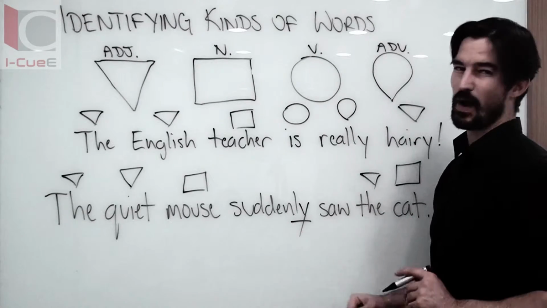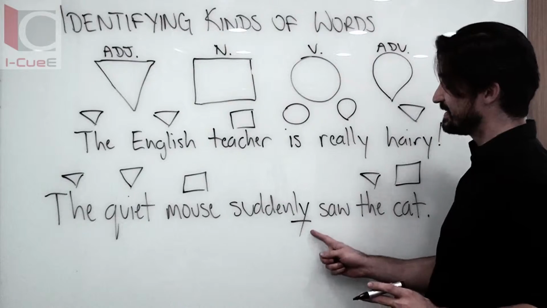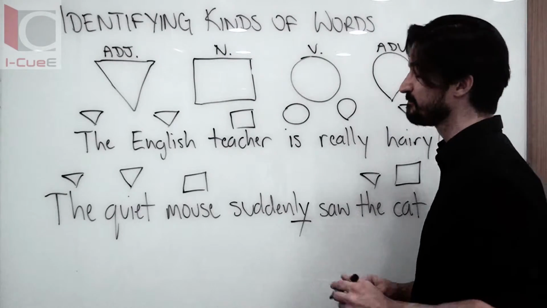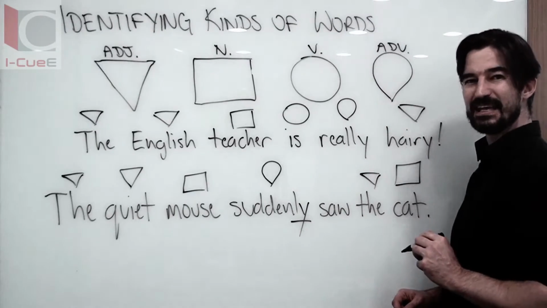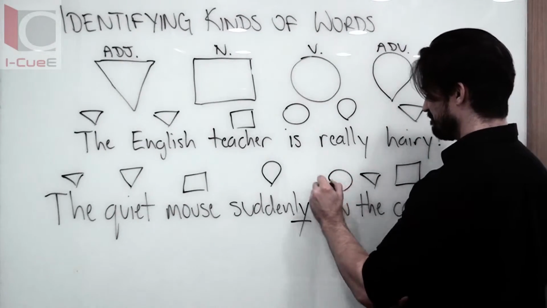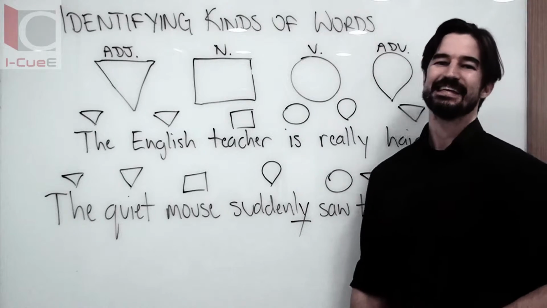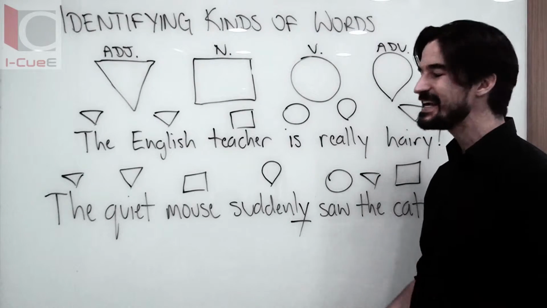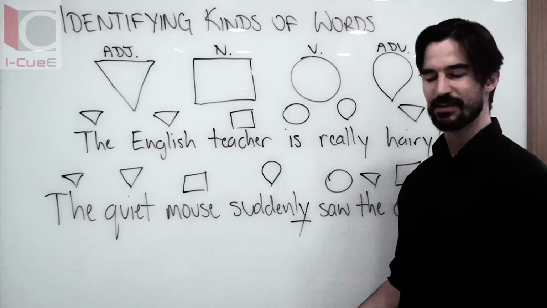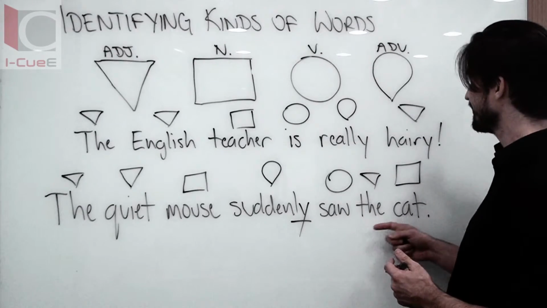Not all ly words are adverbs, and not all adverbs end in ly, but it's a pretty good guess if you're stuck. That means saw must be our verb. I see. Saw is the past tense of see. So our final thought, the quiet mouse suddenly saw the cat.